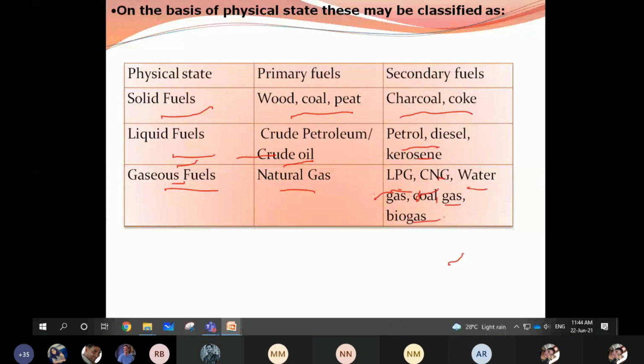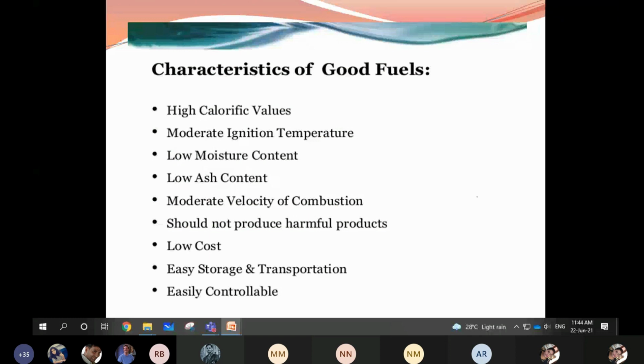And what are the characteristics of these fuels? They should have a high calorific value. I'll tell you what is calorific value. It should have a moderate temperature. It should not have a lower temperature or higher temperature so that it evaporates. It should contain low moisture content. It should contain low ash. It should not give more ash after burning.